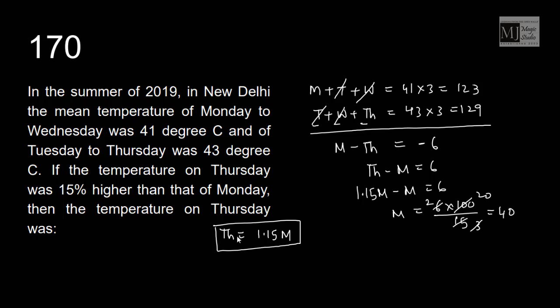Temperature of Monday is 40 degrees centigrade, but we need the temperature of Thursday. Temperature of Thursday is 40 into 115 by 100. 115 into 4, 460 by 10, that is 46 degrees centigrade.